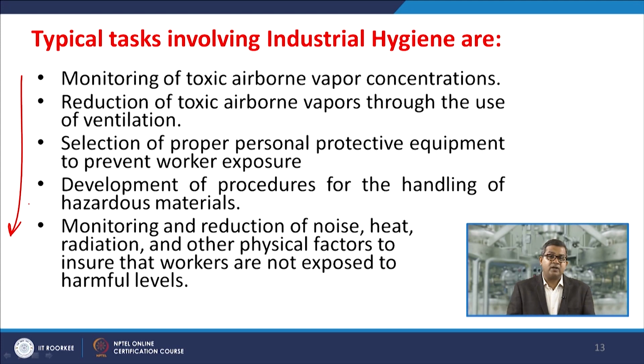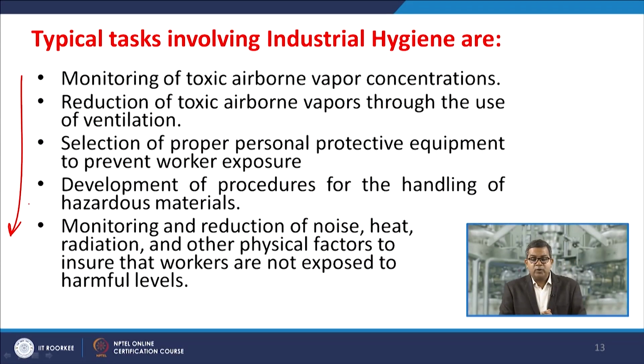If they cross, you need to adopt proper control measures and ensure that your workers are not overexposed. Ventilation is one of the tools to control toxic vapors at the workplace. You need to know your threshold limit, and by the applicable technique reduce the toxic airborne concentration within the workplace.